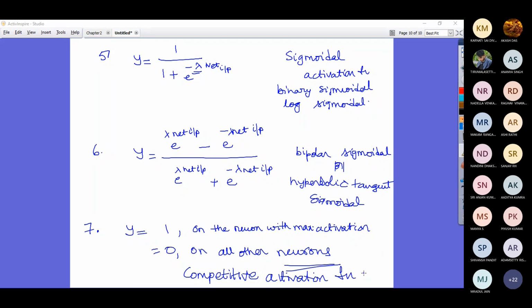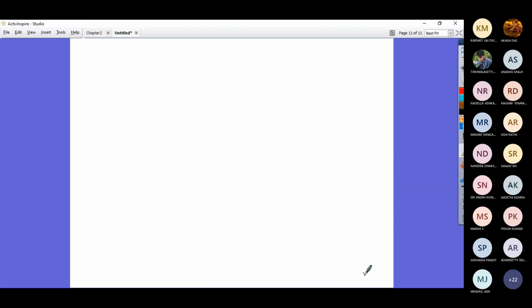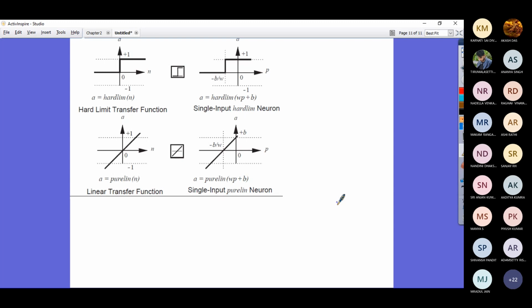Now, let us have a quick look at the way these activation functions typically look when you plot them. I just take from the slide. Look at the hard limiting activation function, where we said it fires 1 if net input is greater than or equal to 0.